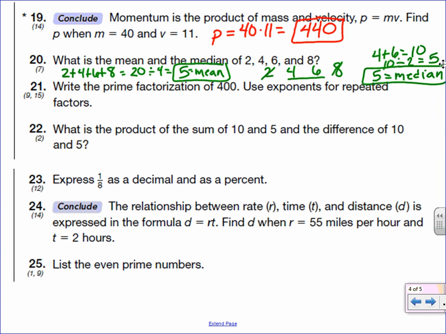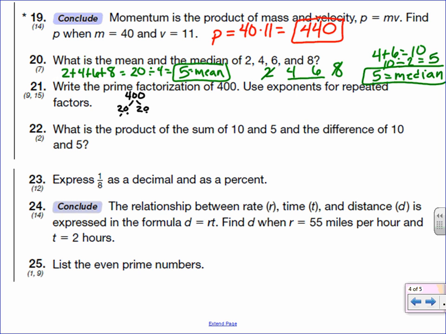Write the prime factorization of 400. Use exponents for repeated factors. So for prime factorization, I'm going to start off with 400. Two numbers that multiply to give me 400: 20 and 20 would. 2 times 2 would give me the 4, and then I have 2 zeros.